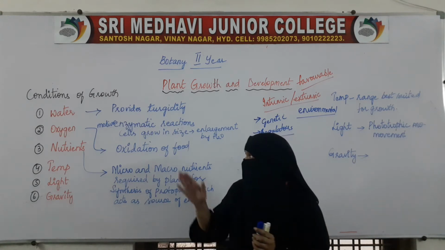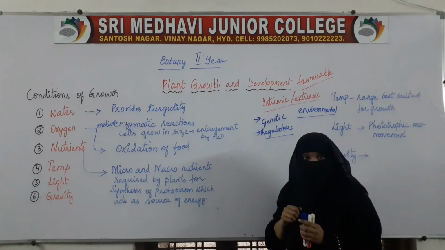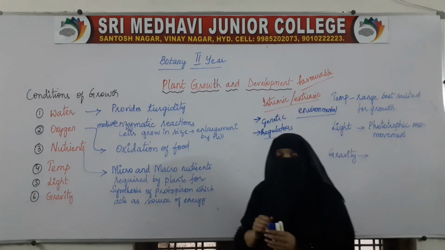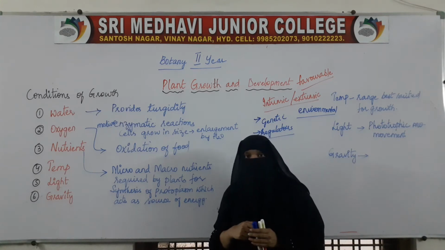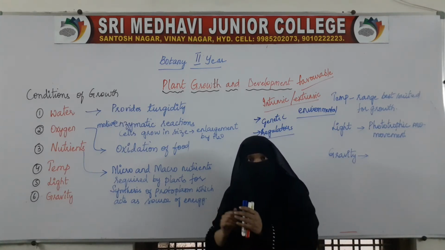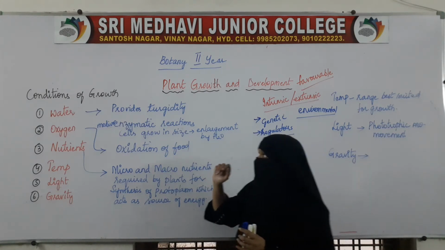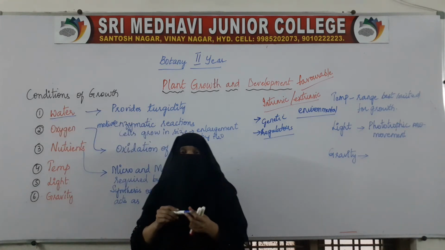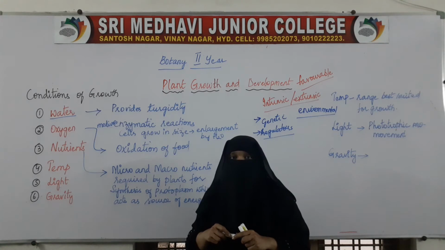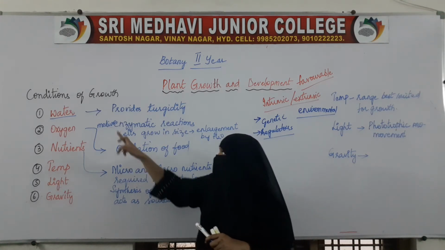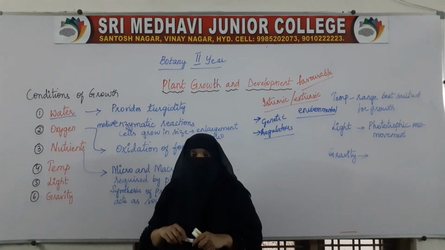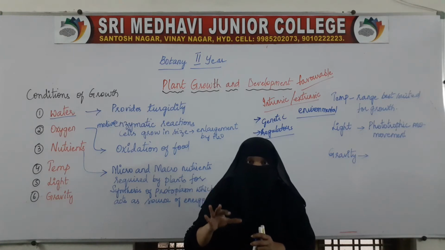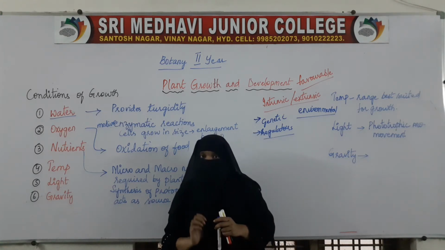We will see the intrinsic factors afterwards, but first we will see the extrinsic factors required for the growth of the plant, because when seeds germinate, they grow into a plant. The first factor here is water. For the germination of seeds, the seed requires water. When plants are growing, the plants will also require water. Water is an essential factor for the growth of the plant.